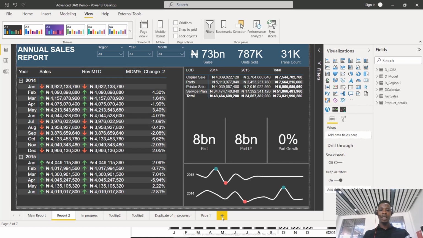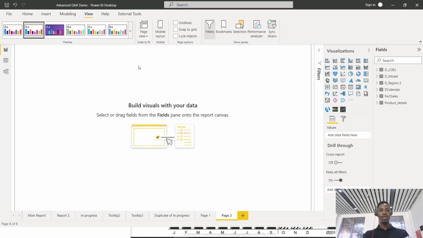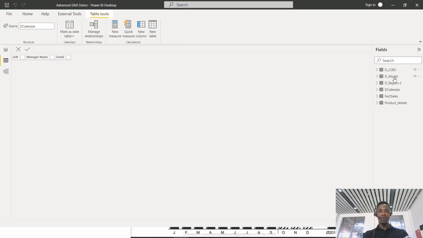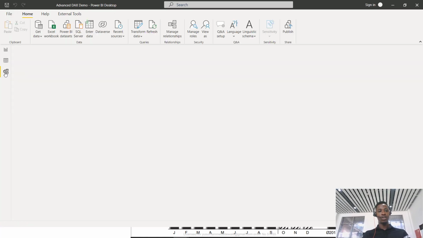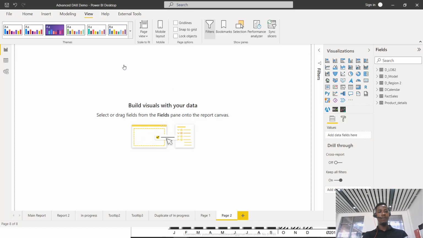So let me create a new report. For example, I'm going to change these themes to white so you can see this. Remember I said this is your data view, where you can actually see all your data that was brought in here, and this is the relationship view where we connect different tables together to say this table works with this table and this table works with this table, right? So if you look at the report view right here,